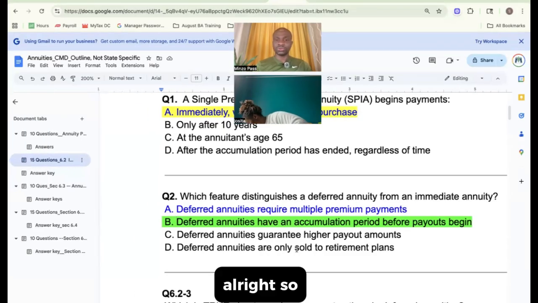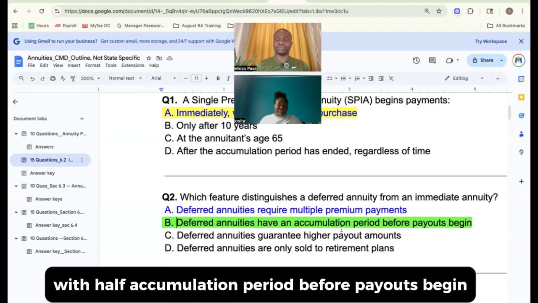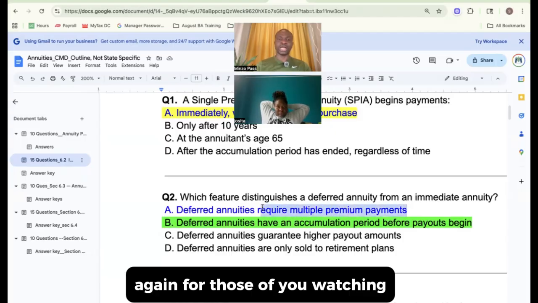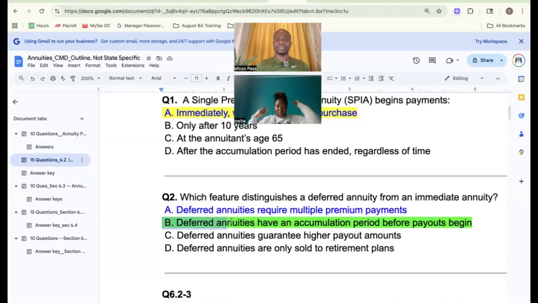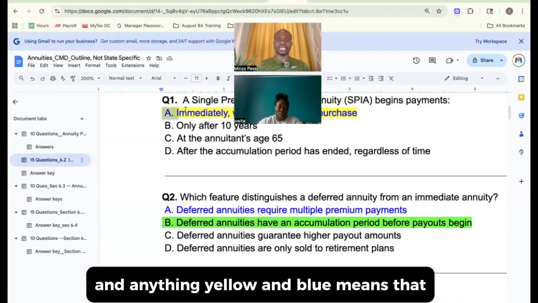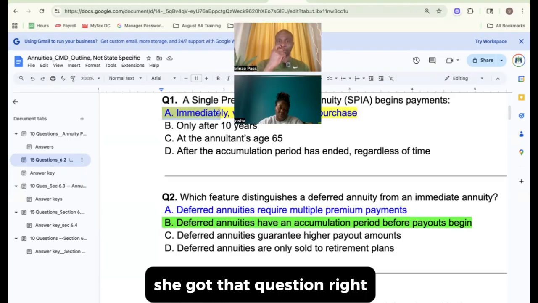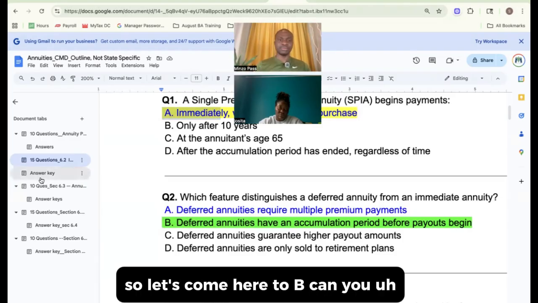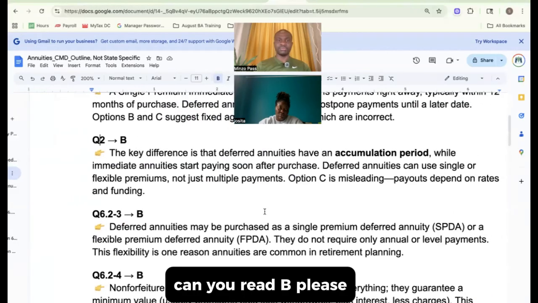All right. So we said the correct answer was B. Deferred annuities have an accumulation period before payouts begin. Again, for those of you watching, the blue are the answers she selected. Green are the correct answers, and anything in yellow and blue means that she got it right. She got that question right. Okay. All right. So let's come here to B. Can you read B, please?